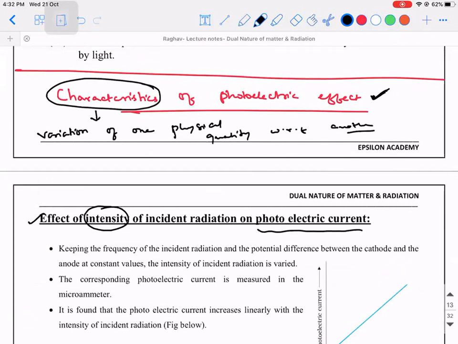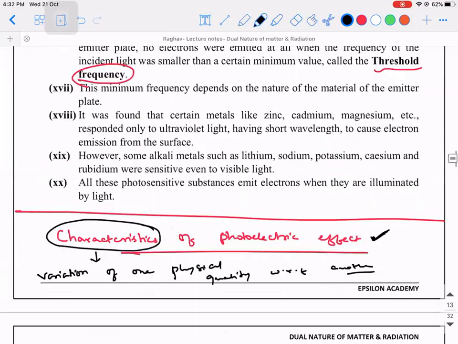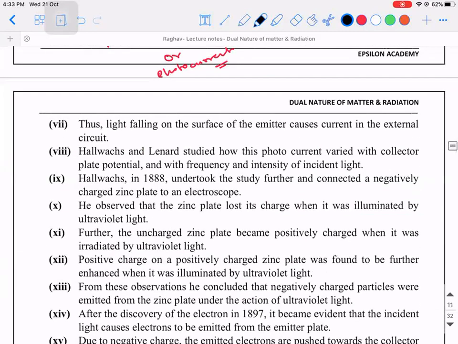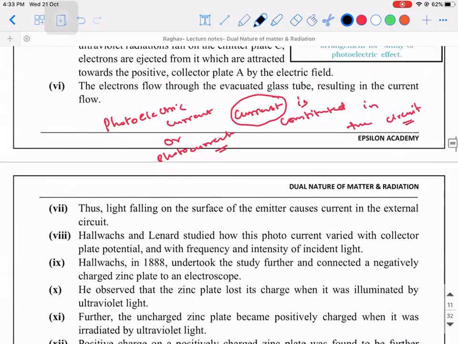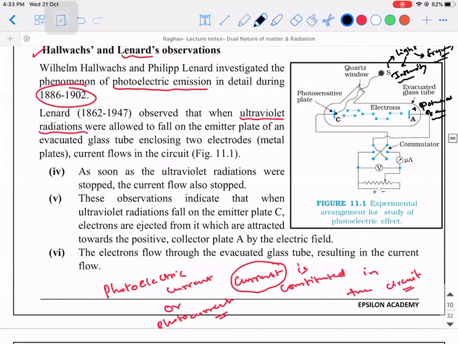Yes, sir. So the frequency is threshold frequency? No, not resonance frequency. It is the frequency of the incident radiation. No, it's not only the threshold. It's a normal frequency. We'll not be talking only about the threshold. What will happen if you increase the value beyond threshold? Also, we need to understand.